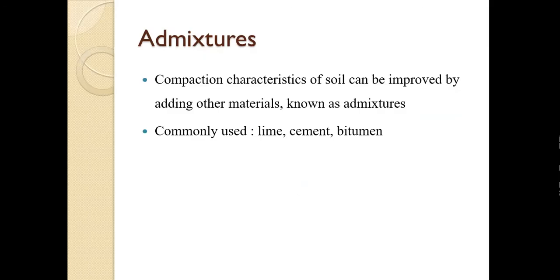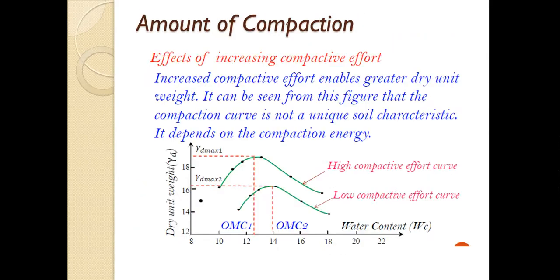Then the last factor affecting compaction is admixtures. The compaction characteristics of soil can be improved by adding other materials, and these materials are known as admixtures. Like in concrete, you have studied admixtures to improve the property. Likewise, here also we can add admixtures to increase the dry density. Commonly used admixtures are lime, cement, and bitumen. So these are the factors affecting compaction.